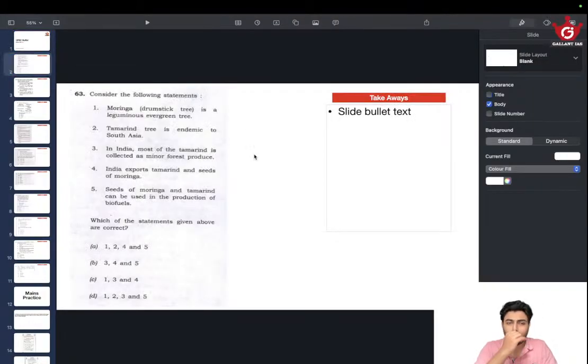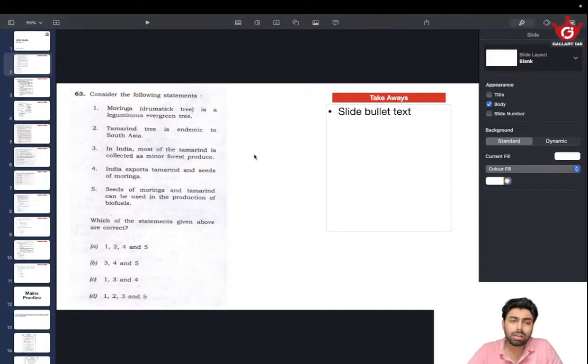First one: Moringa drumstick tree is a leguminous evergreen tree. Tamarind tree is endemic to South Asia. In India, most of the tamarind is collected as minor forest produce. India exports tamarind and seeds of moringa. Seeds of moringa and tamarind can be used in production of biofuels.